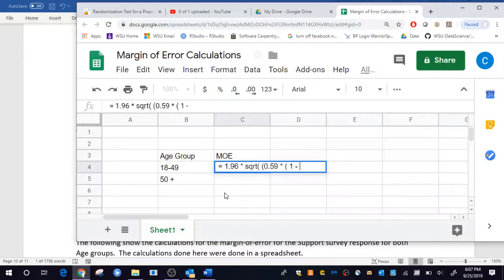Sorry about that. So I need all of that. Okay, I have extra parentheses in here, but I'm just trying to keep everything organized. So 0.59 times 1 minus the 0.59. All of that divided by the total number in that group, which was the 299.